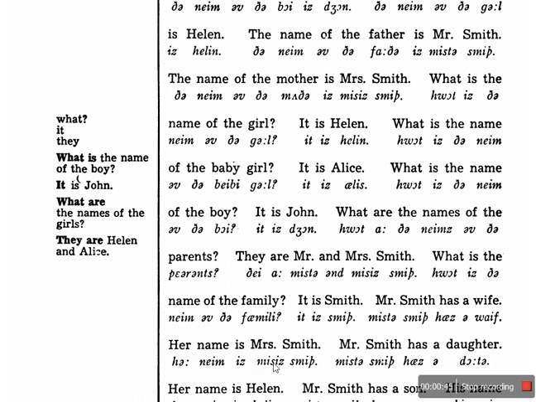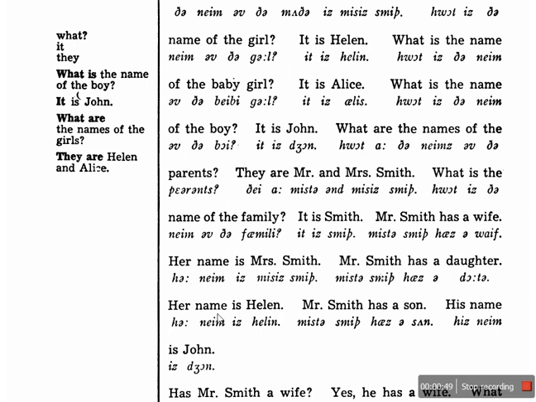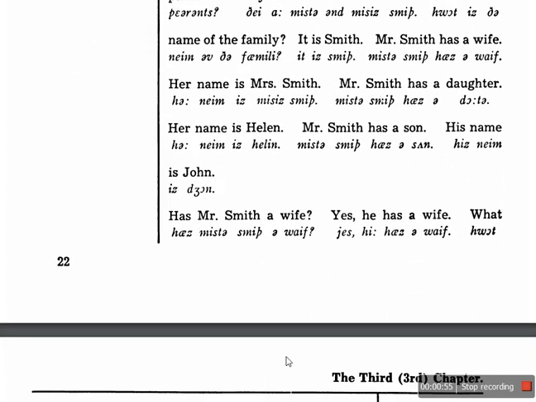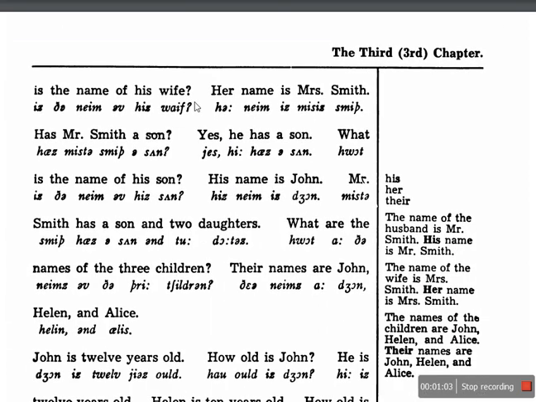Mr. Smith has a wife. Her name is Mrs. Smith. Mr. Smith has a daughter. Her name is Helen. Mr. Smith has a son. His name is John. Has Mr. Smith a wife? Yes, he has a wife. What's the name of his wife? Her name is Mrs. Smith.